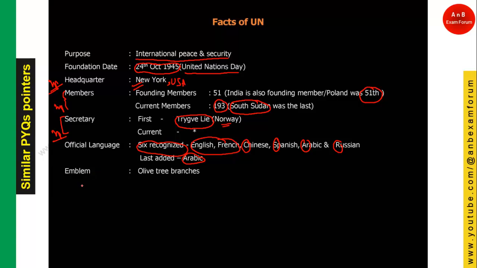Again, they can ask you an emblem-related question. What is the emblem? You can think of it like a logo. What is in the logo? There is an earth, having olive branches. It is like this: this is the earth, and here olive branches are there. Which tree's branches are there? It is the olive tree. You should remember. These are the basic facts of the UN. You can take a screenshot.